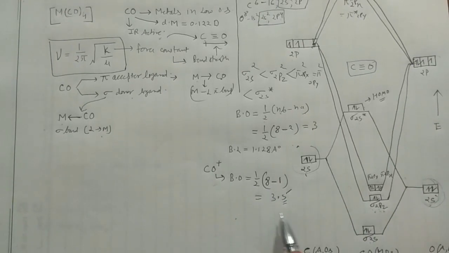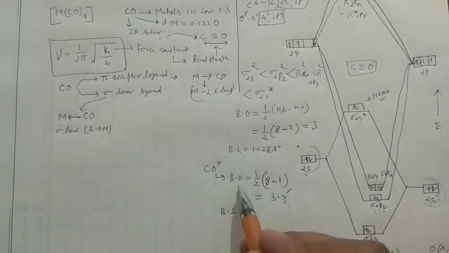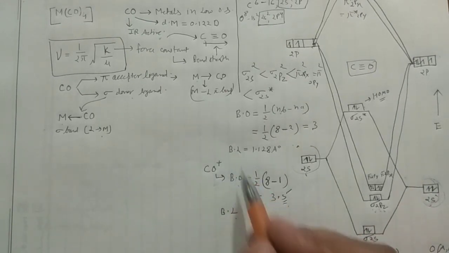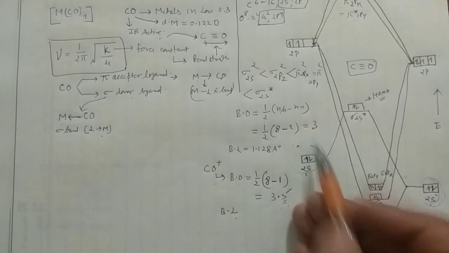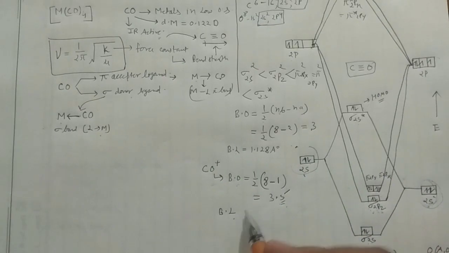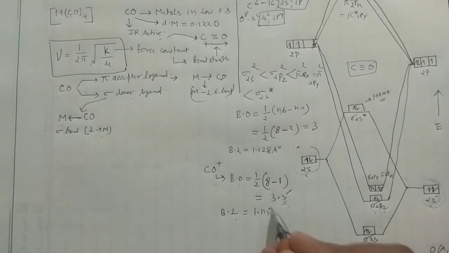Okay, 7 by 2 is actually 3.5. So bond order is increasing. And what would happen to the bond length? You know, bond order and bond length are inversely proportional to each other. When this increases, this will decrease. So definitely when the bond order increases, the bond length should decrease. If you check the bond length in that case, it has decreased to 1.115 angstrom.